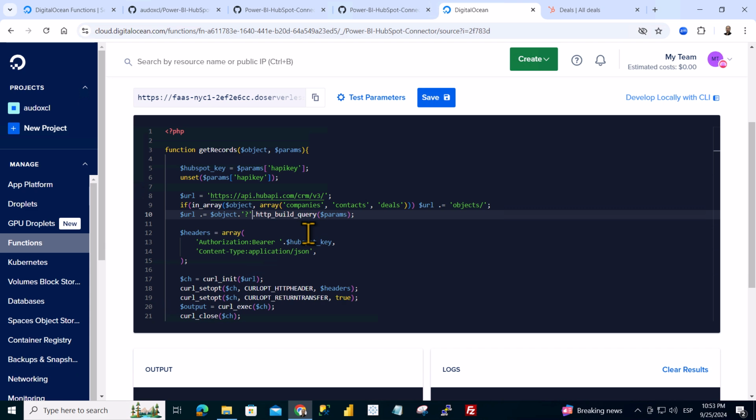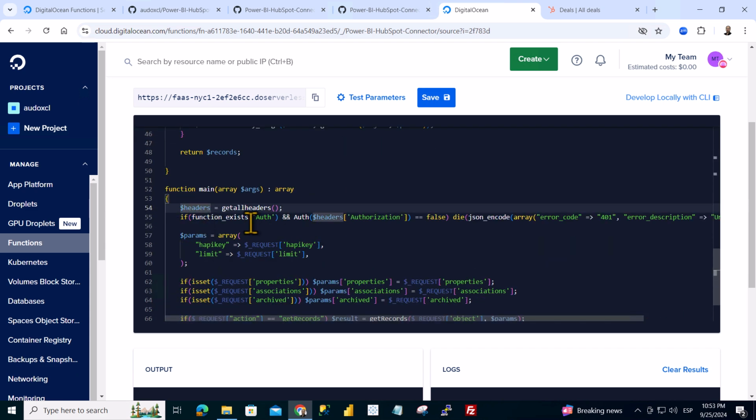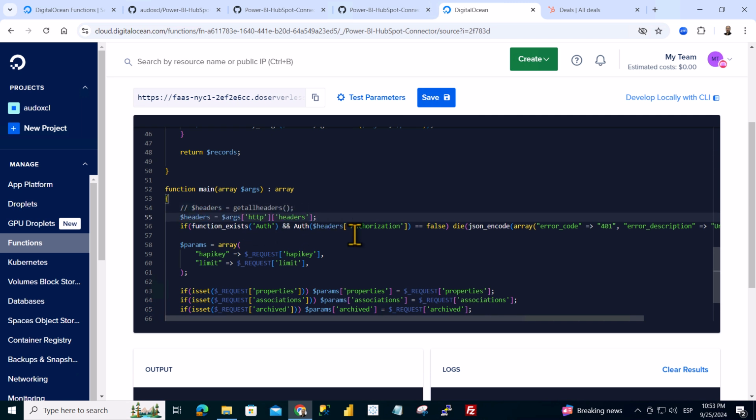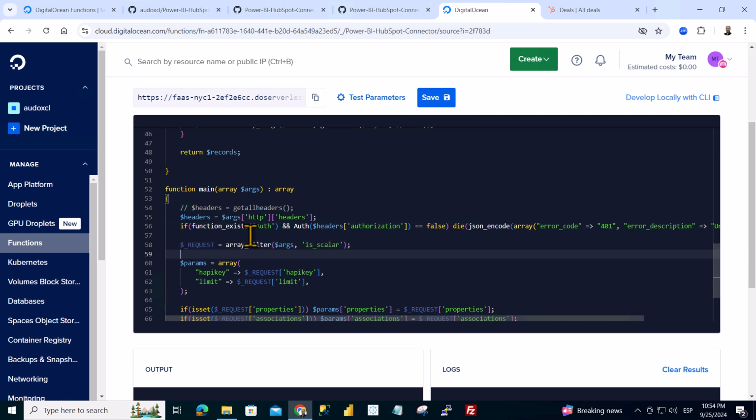Now what we have to do is modify the way headers are obtained in DigitalOcean functions. We change the A in authorization to lowercase, since that is how DigitalOcean functions reads the headers. Then we modify the way the arguments are obtained. To do this, we will pass the arguments that come in the args variable to the request variable using the array filter function to pass only the parameters that are scalars.